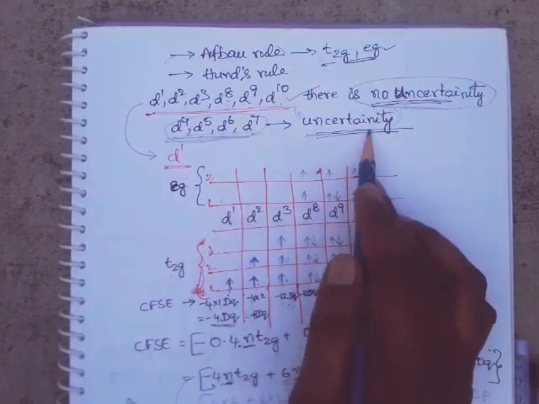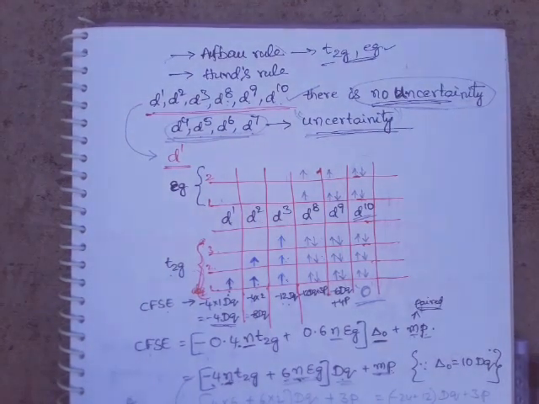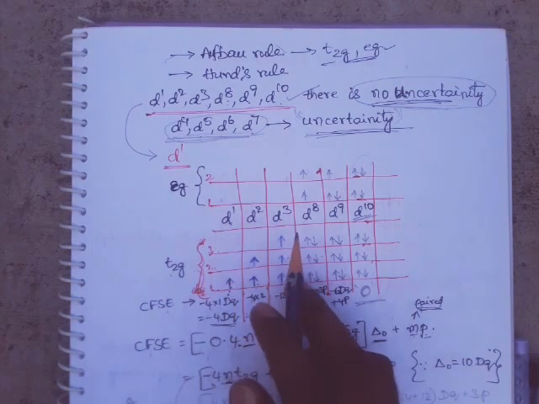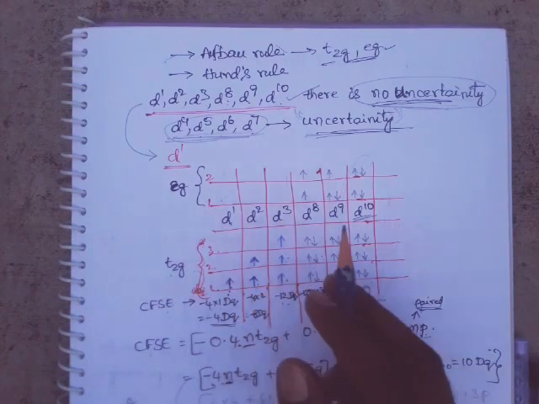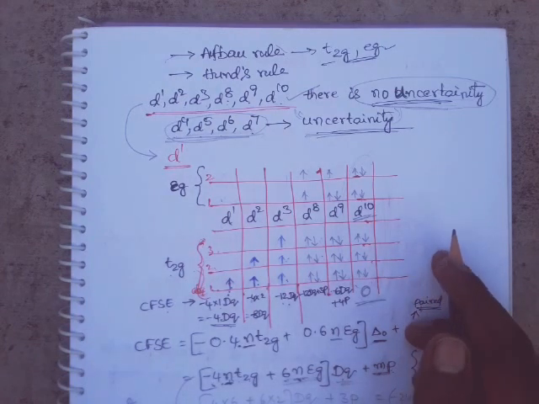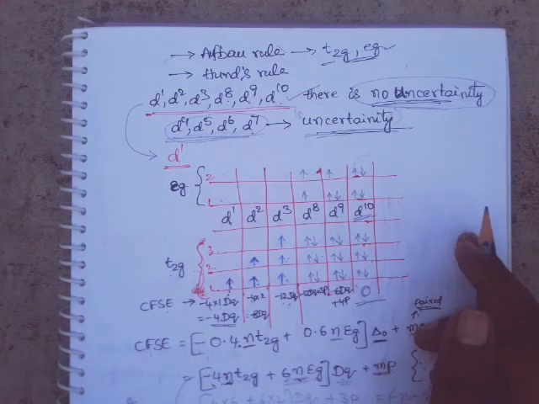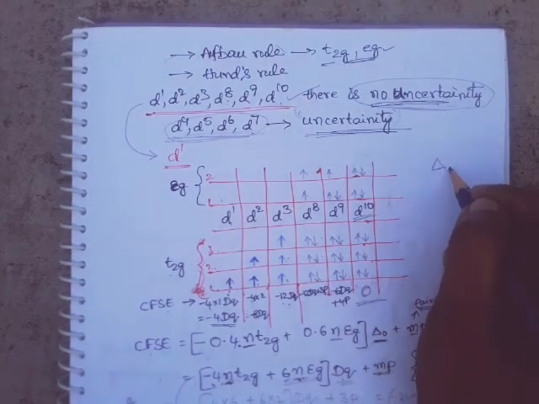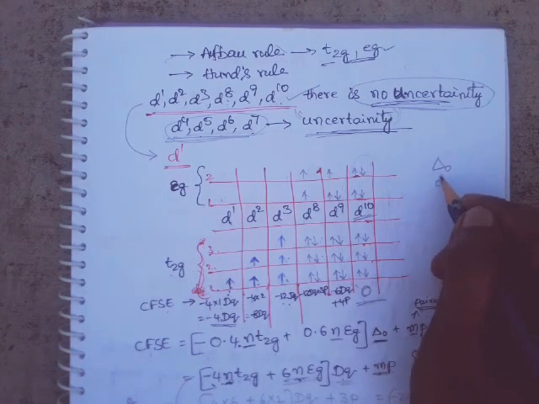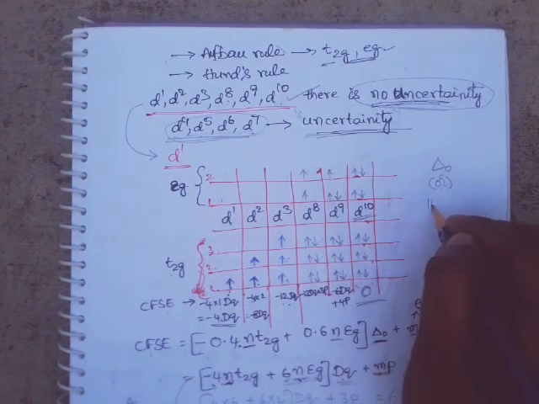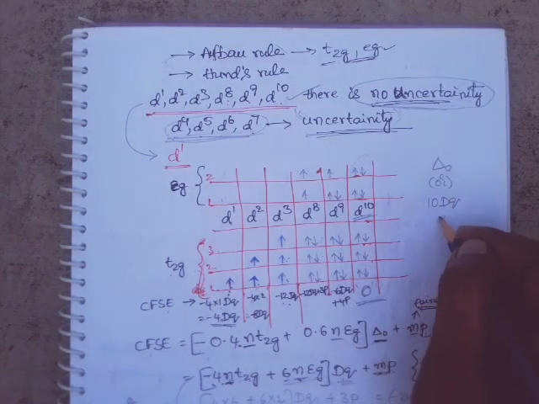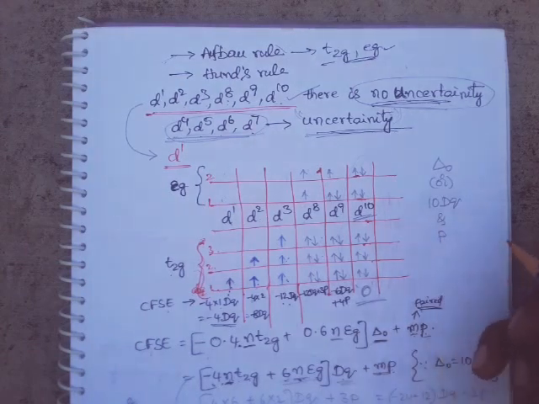Because there is an uncertainty for these systems, as there are two extreme possibilities for each system depending upon the relative magnitudes of the crystal field splitting energy, that is delta O or 10 Dq, and the mean pairing energy, which is denoted by P.